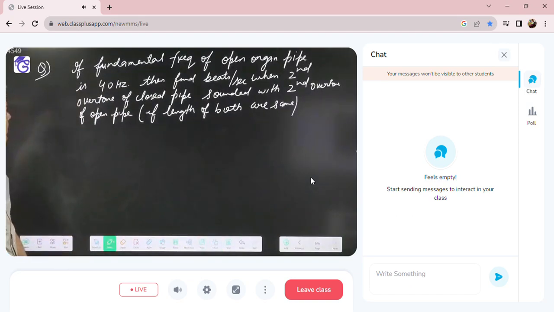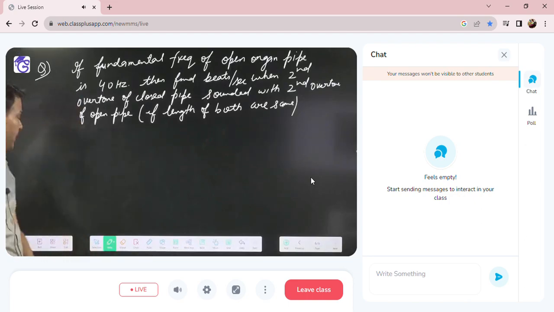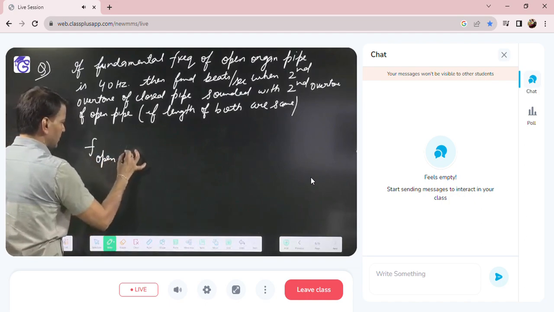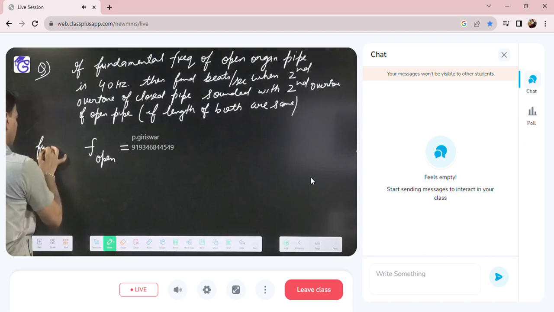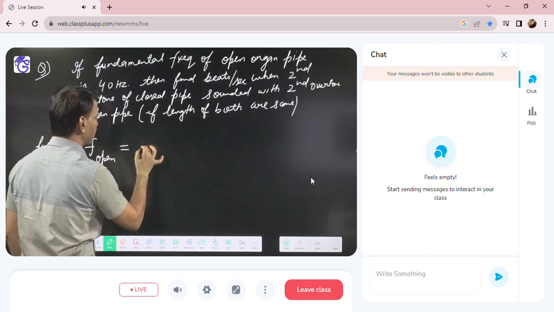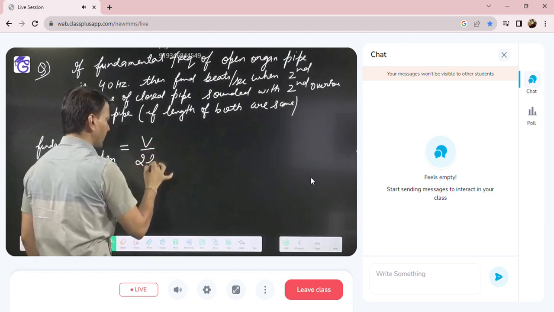Now here, first they have given the fundamental frequency of the open pipe. So the fundamental frequency of the open pipe is V by 2L, and that is 40 hertz.